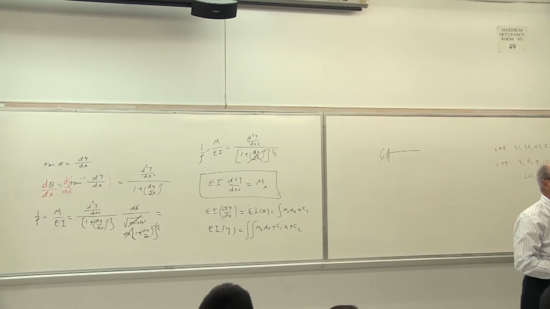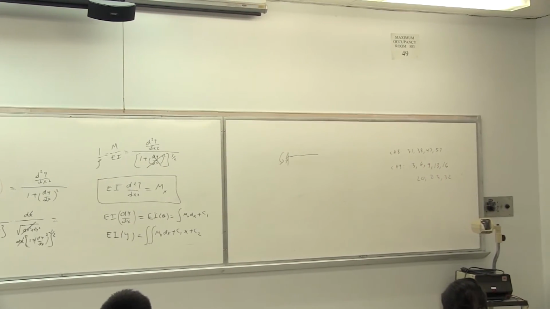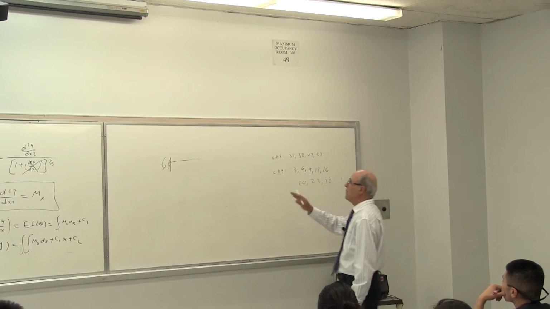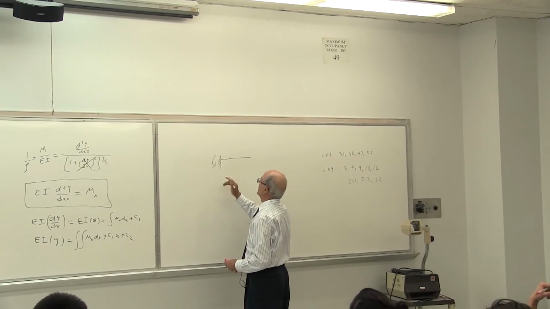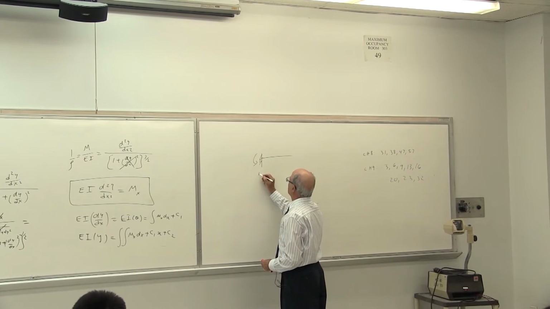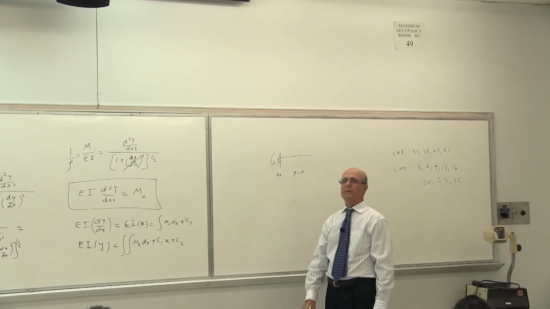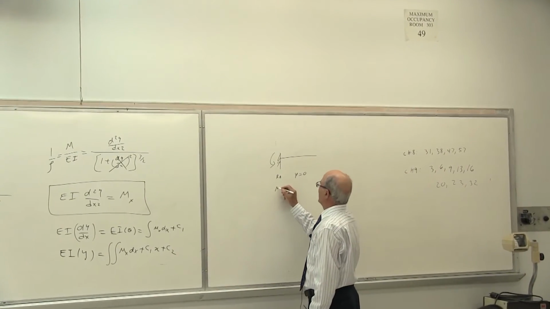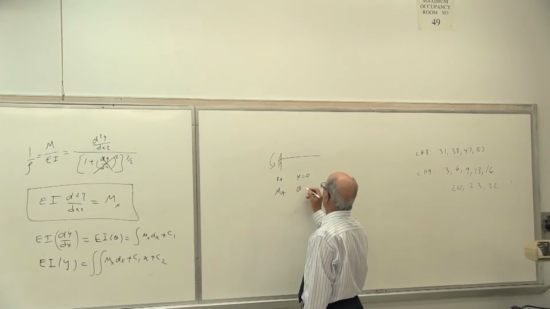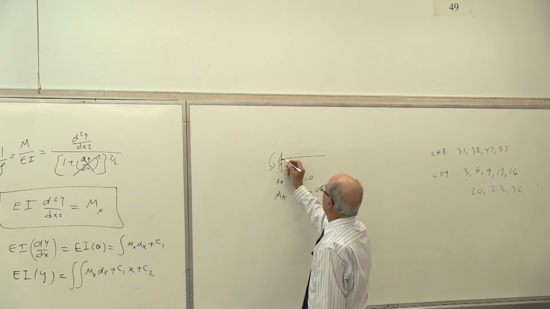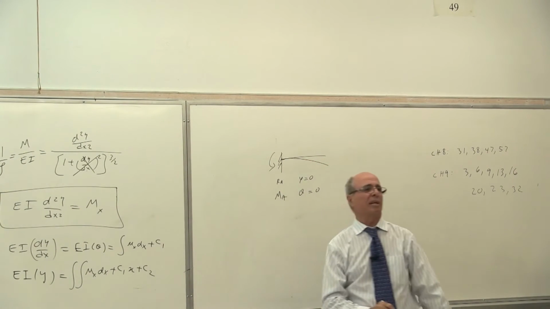Because you are preventing rotation. Everybody understand that? This has RA, therefore y must be equal to 0. It has an MA, therefore theta at that point must be equal to 0, because it goes flat, then it goes like that.